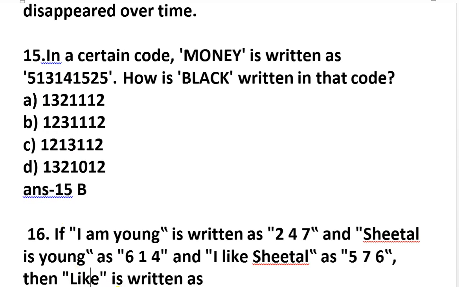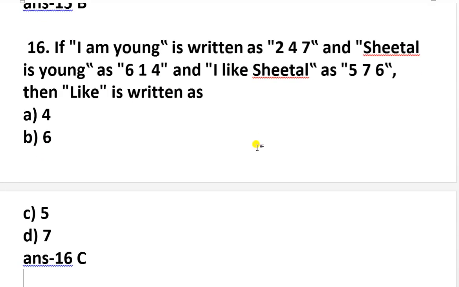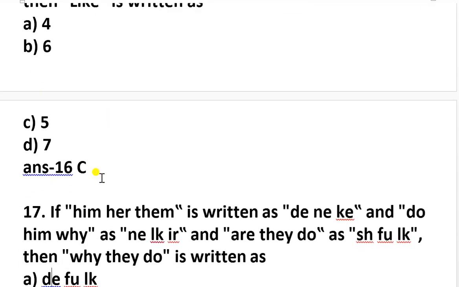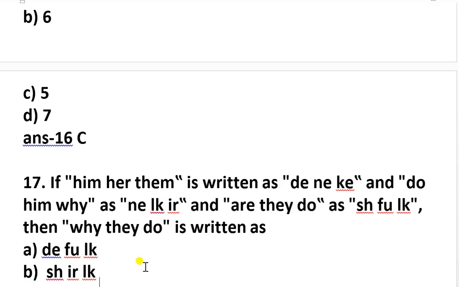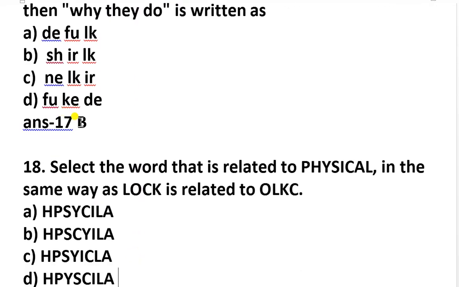Question 16 is this. If I am young is written as 247 and Sheetal is young is 614 and I like Sheetal as 576, then like is written as... you have to write the sentences, mark the numbers and then you have to find the answer. So the answer is 16C. Now question number 17 is the same as question number 16. So questions 16 and 17 both are the same. The answer is part B.